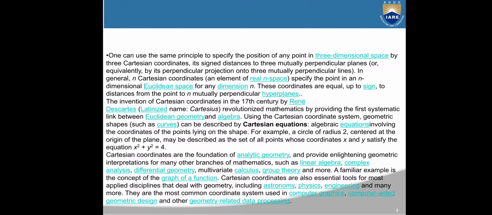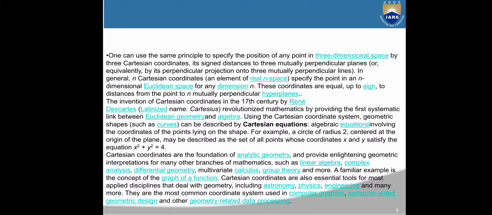The invention of Cartesian coordinates in the 17th century by René Descartes revolutionized mathematics by providing the first systematic link between Euclidean geometry and algebra. Using the Cartesian coordinate system, geometric shapes such as curves can be described by Cartesian equations, algebraic equations involving the coordinates of points lying on the shape, that is, x squared plus y squared equals 4.